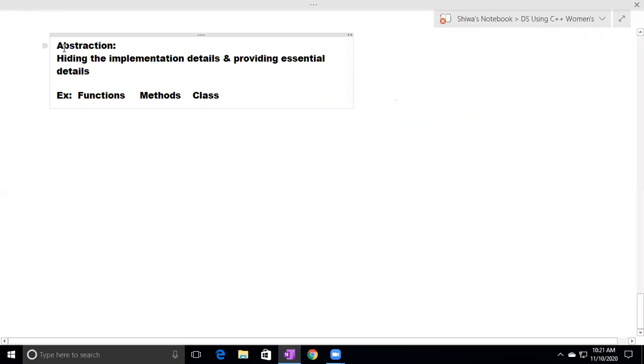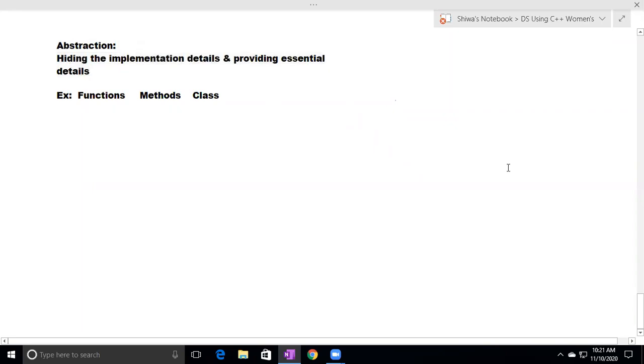Hiding the implementation details and providing the essential details is called abstraction. For example, all the functions come under abstraction. All the methods come under abstraction. Defining a class is also abstraction. So abstraction means hiding implementation details and providing essential details.